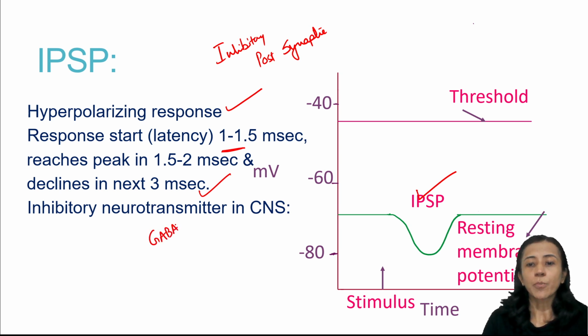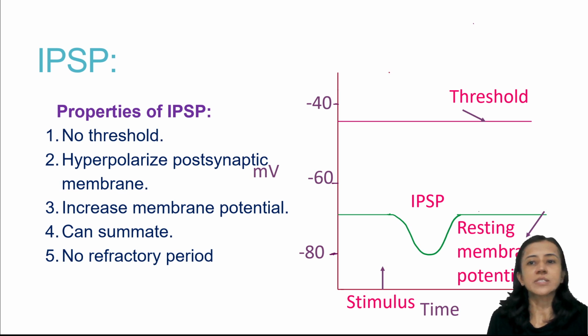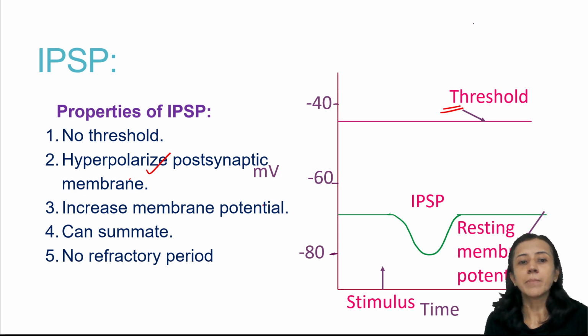Okay. Now, the properties of IPSP: here also it is because of a subthreshold stimulus, not the threshold. It may not reach threshold. There is always hyperpolarization when there is inhibitory potential, and it changes the membrane potential.